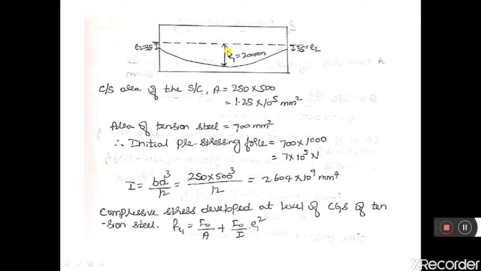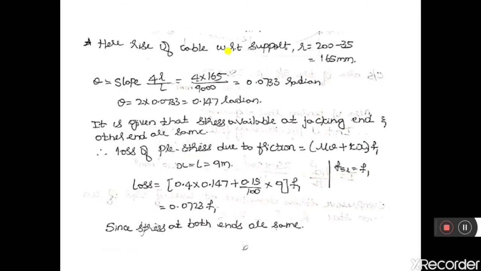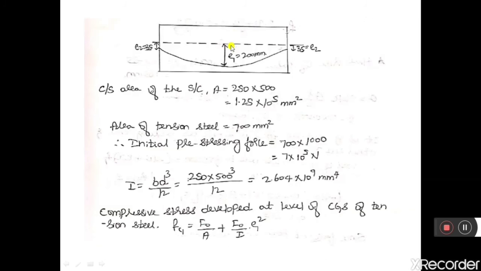That is the rise of a cable, or eccentricity of a cable. So rise of a cable with respect to support, R, is equal to 200 minus 35. From here to here it is 200, and from here to here it is 35, which is the eccentricity at the supports. So net eccentricity will be equal to 200 minus 35.